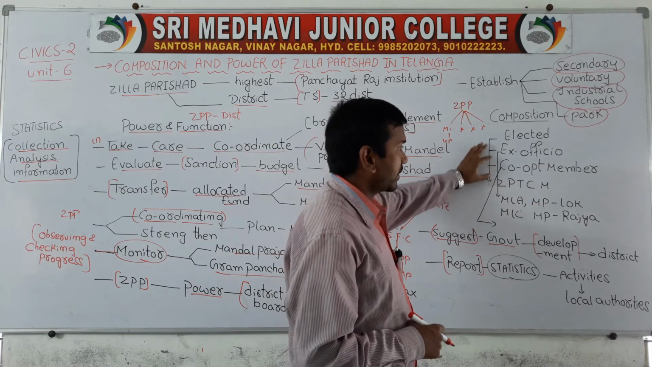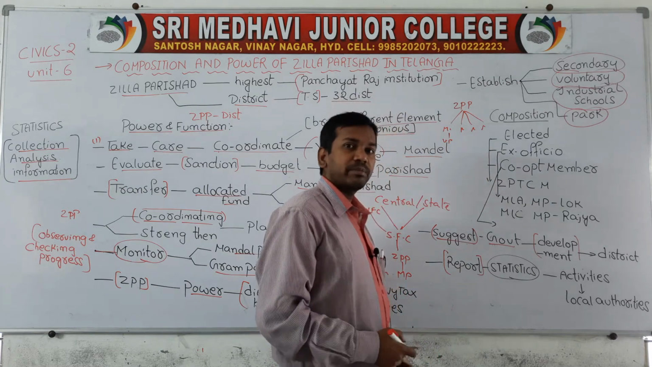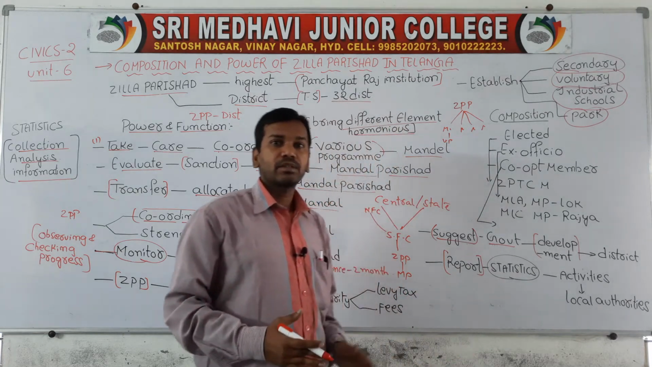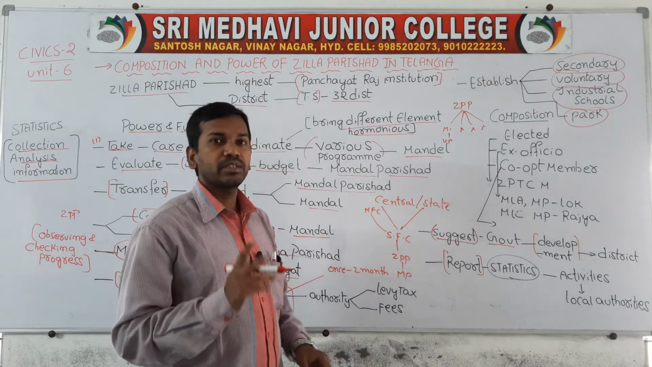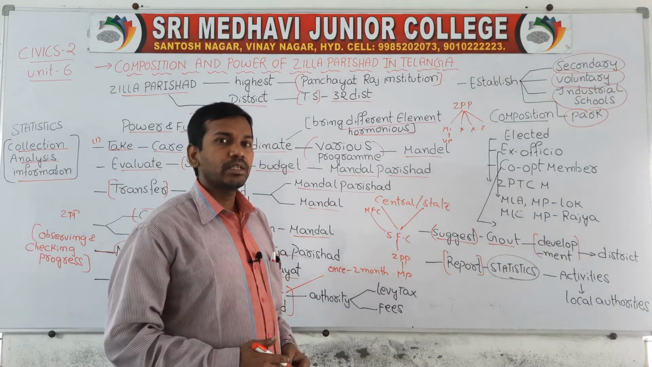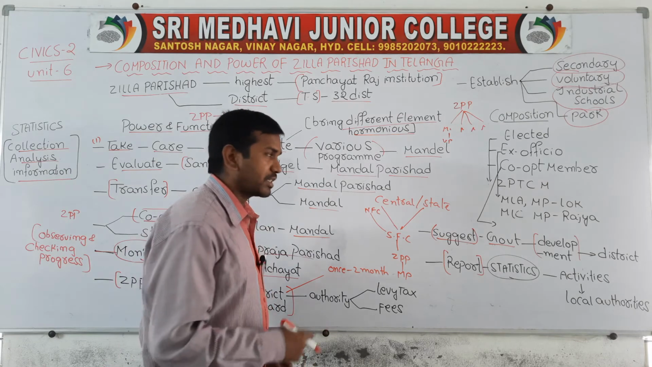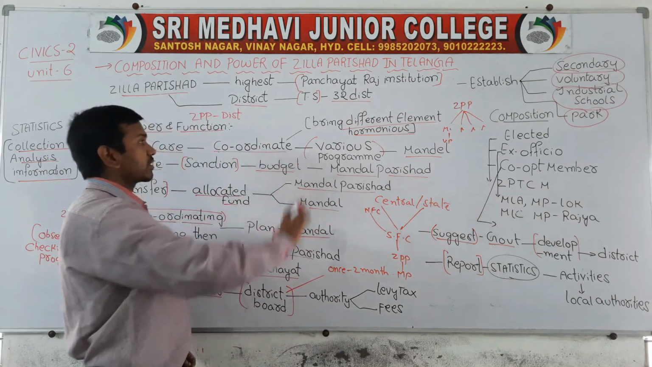Okay, and next one, co-opted members. I said co-opted members are mainly appointed from this particular constituency. Two members are appointed, two minorities are appointed as co-opted members. So that is the composition.